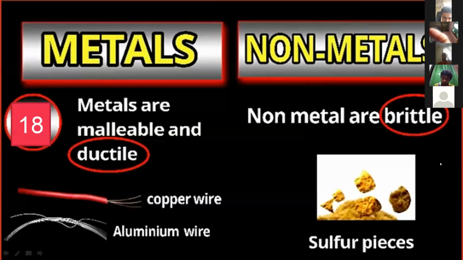In the same way, iodine, phosphorus and carbon are all non-metals. If you take a hammer and beat them, they immediately break into pieces, but they cannot be converted into thin layers or drawn into a wire. Next, sir.